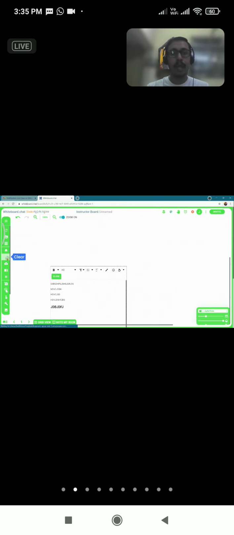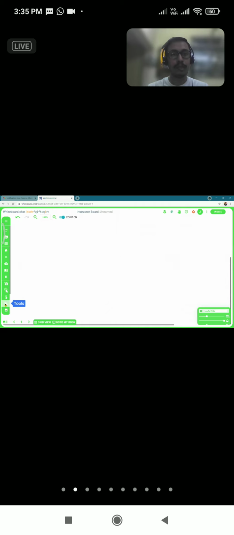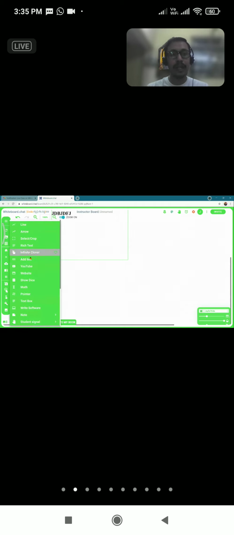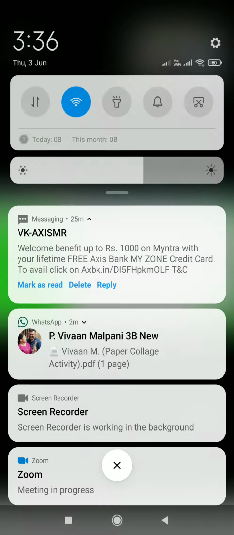Okay, now let's move on to the fifth tool in the series of the tools part. The next tool that I would like to talk about is the add link option. As a teacher, if I have made a lesson plan, that means on the first page there is a PDF, on the second page there is some reading material, and on the third page I have a link which I want my students to visit and take out the information whichever is required.